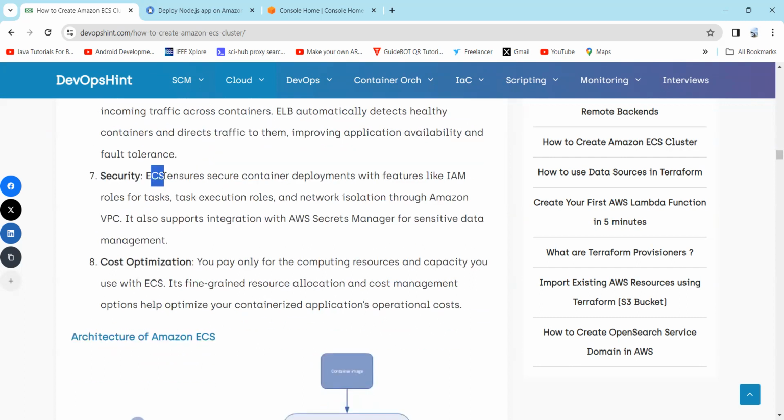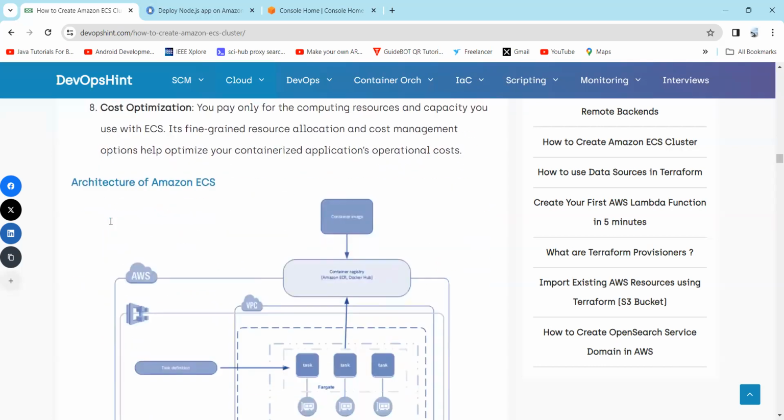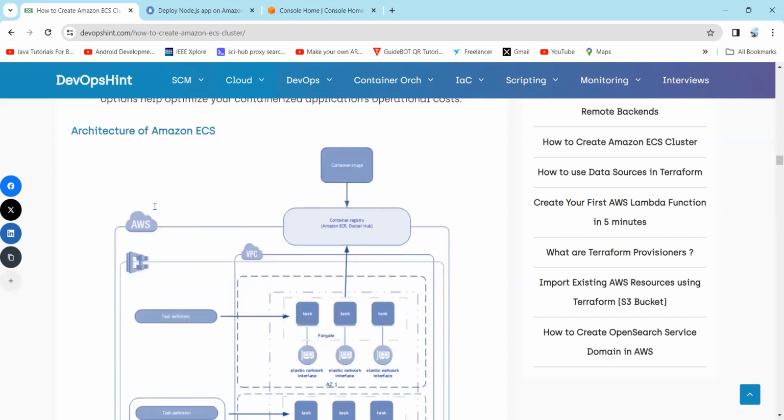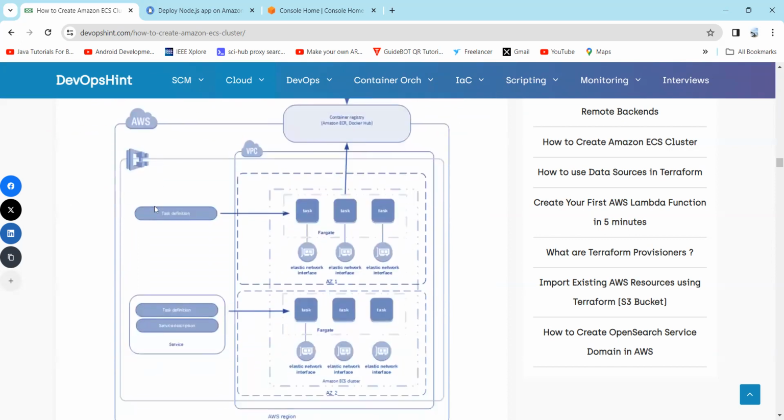Security: ECS ensures secure container deployments with features like IAM roles for tasks, which is Identity and Access Management, task execution role, and network isolation through AWS VPC. Cost optimization: you pay only for the computing resources and capacity you use with ECS. So now let's understand the architecture of ECS. Here you can see the VPC where the resources are isolated.